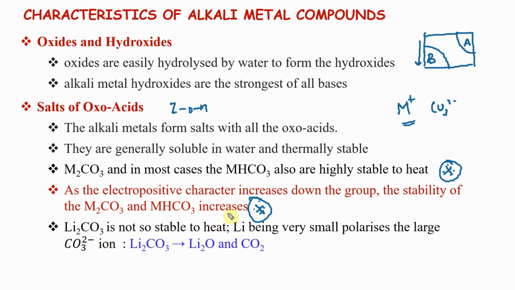As you go down, stability increases, and as you go up, stability decreases. Lithium carbonate is not so stable to heat. If you heat it, lithium oxide and CO2 will come. The reason is lithium polarizes the large carbonate anion. When lithium polarizes it, the carbonate is not stable anymore, it separates into oxide and CO2.